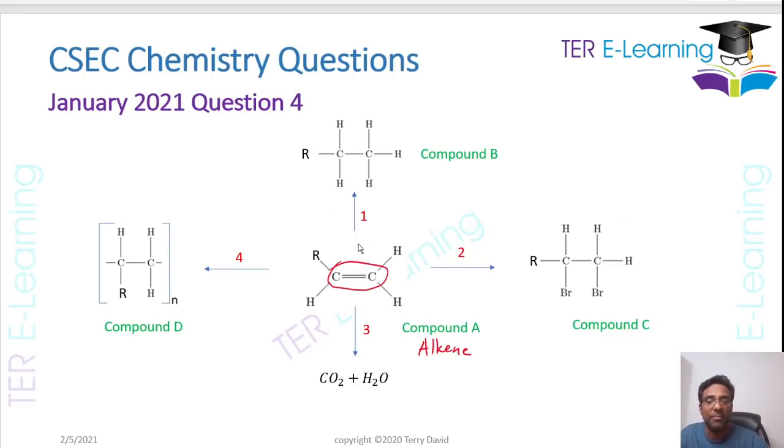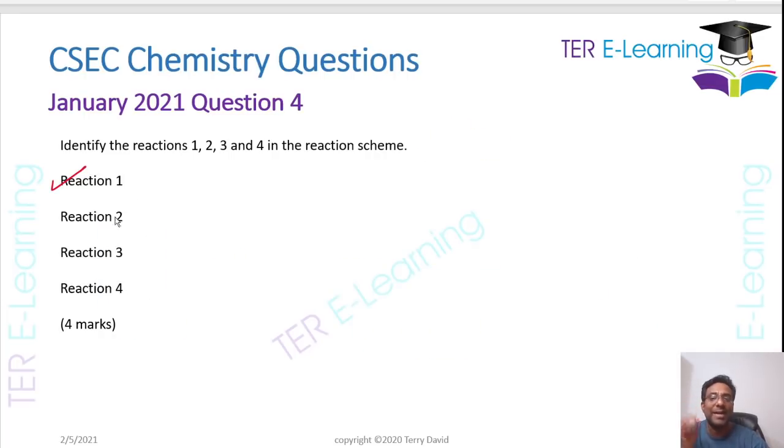Now, when we go from this alkene, compound B here is actually an alkane, right? The double bond disappears. So for that particular reaction, what we are doing is adding hydrogen across the double bond. So this reaction here is called an addition reaction, right? But because we are adding hydrogen, we also can call it hydrogenation.